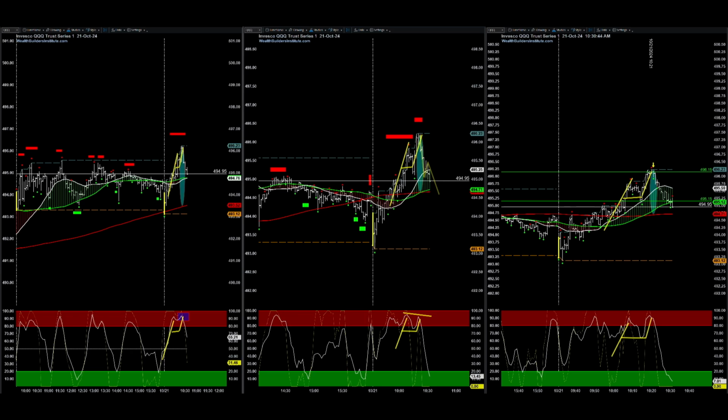At this point, I expect the price to drop down to the 490, 475, maybe even to 490, 450. If it gets down to that level, we will just close out. So let's just see what happens.